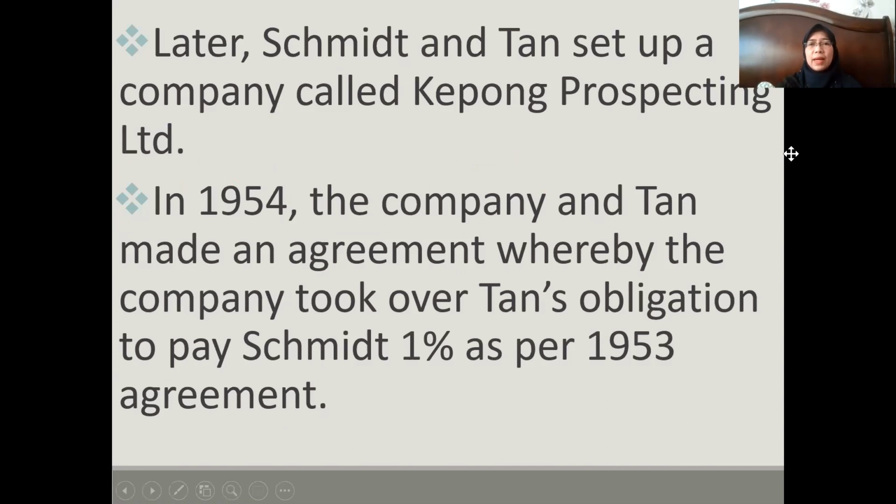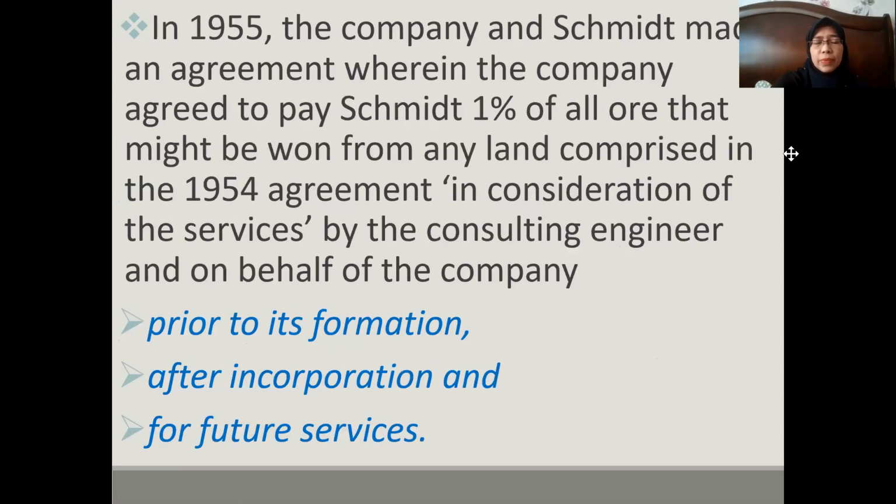Later, Schmidt and Tan, both of them, set up a company, and the company was named Kepong Prospecting Limited. In the year 1954, the company and Tan made an agreement. They put it into writing, whereby the company took over. Initially it was Tan's obligation to pay, now the company will be the one who pays. It took over Tan's obligation to pay Schmidt 1%. So it cross-referred to the 1953 agreement that they had agreed earlier.